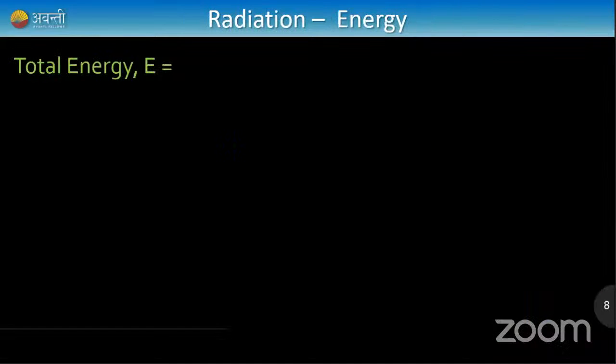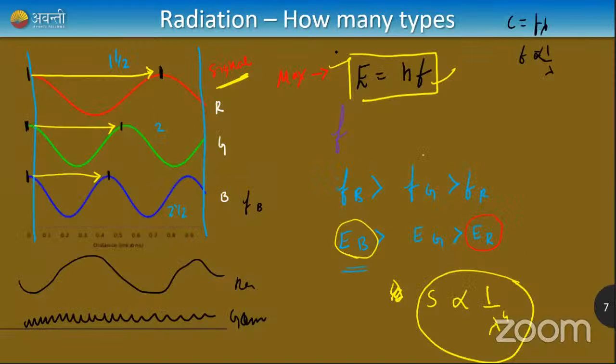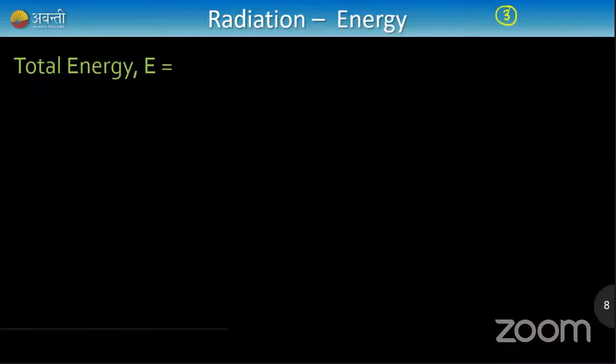Same as for velocity, where we had three formulas, even for energy we have multiple formulas here. So for energy, I'm going to write the same formula given by Max Planck. The total energy of a radiation is given by h times nu, or hf. Both of them are the same.